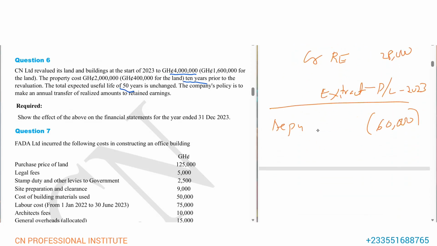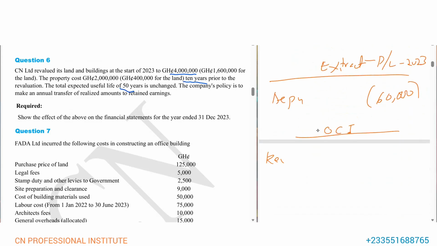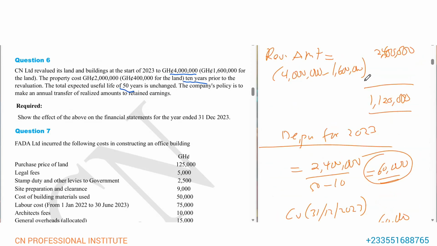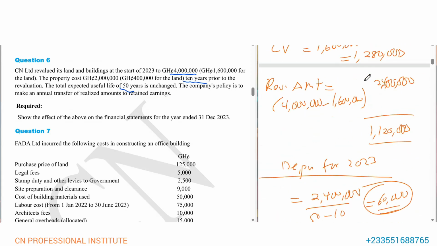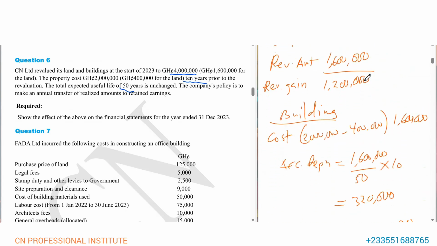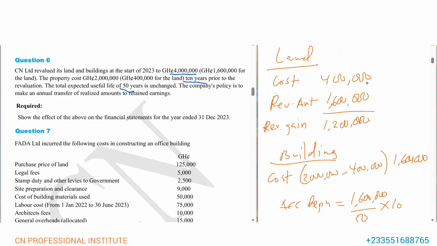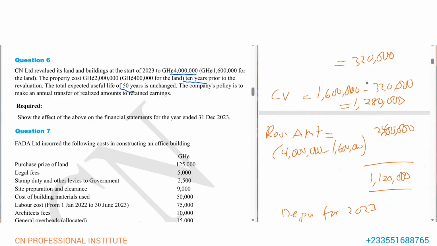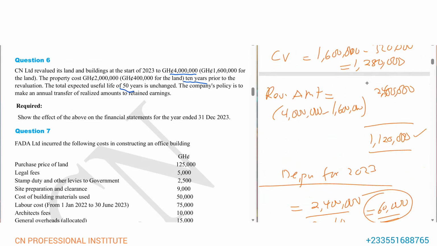Then we also have to record, so let's look at other comprehensive income. In other comprehensive income, we are going to record the revaluation gain. Now, if you check the gain on the land, where is the land? Yes, the gain on the land is 1,200,000, which is here. And then the building, the gain was 1 million. So this is the revaluation gain of 1,120,000. So these are the two gains.